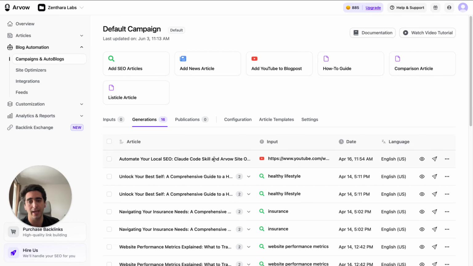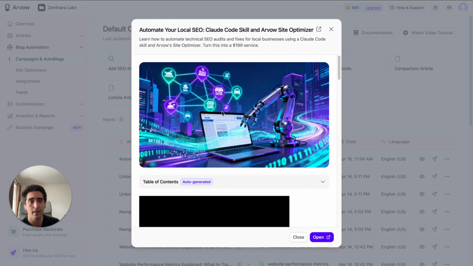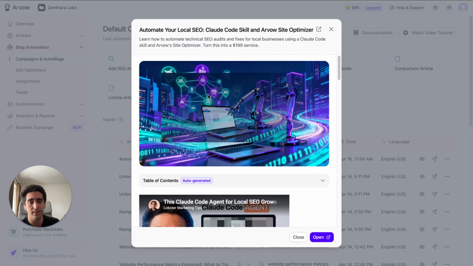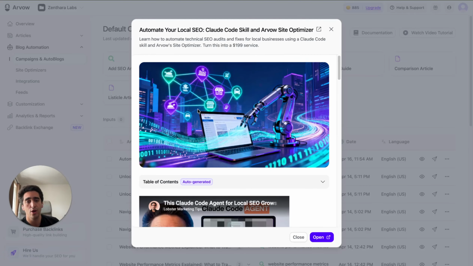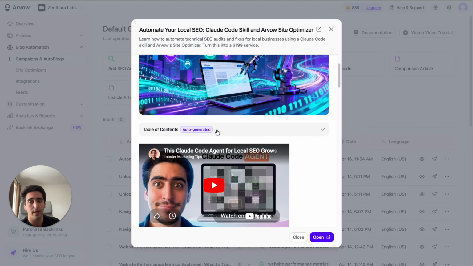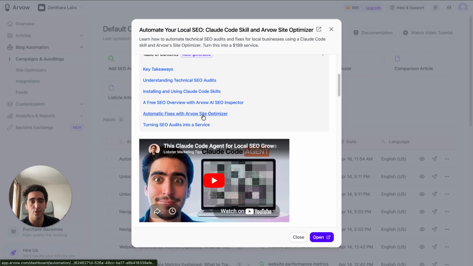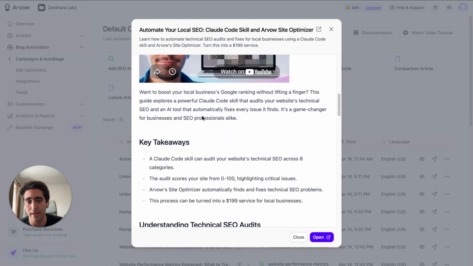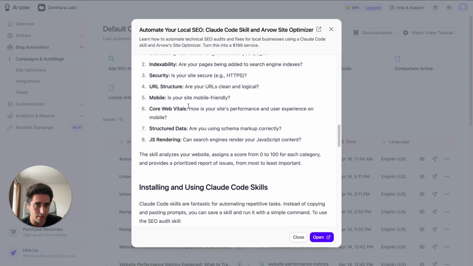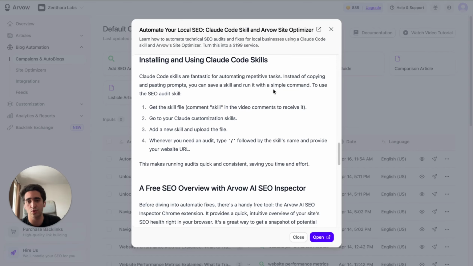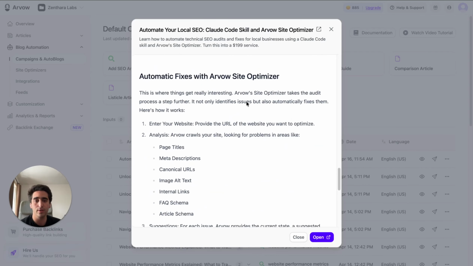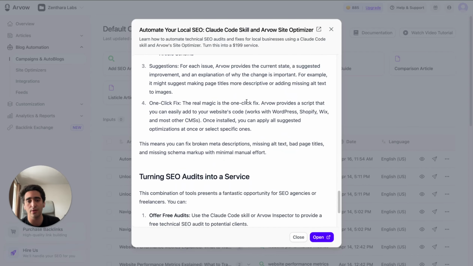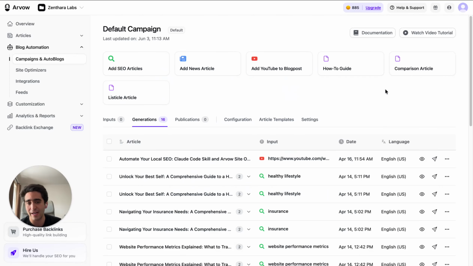And here we have our article ready: Automate your local SEO, Claude core skills to an Arvow site overview, site optimizer. You can see that in this article we have a featured image, a table of contents, so it's a much more complete article, and you have the YouTube video embedded. You can also see that the formatting is as good as Claude. It has all the instructions and all the content that was mentioned in the video, just like Claude, and it's simply way faster and easier.